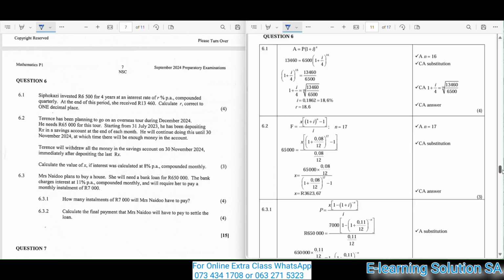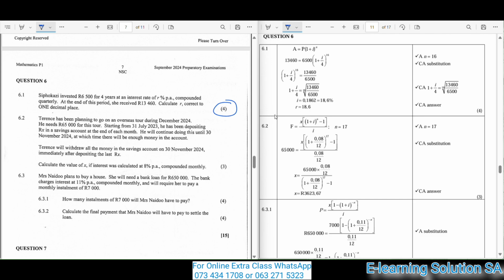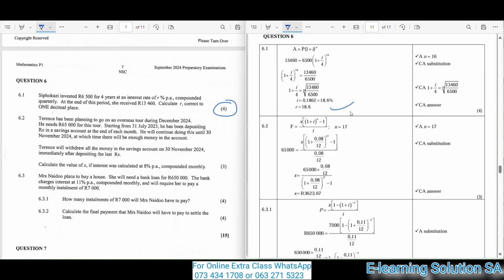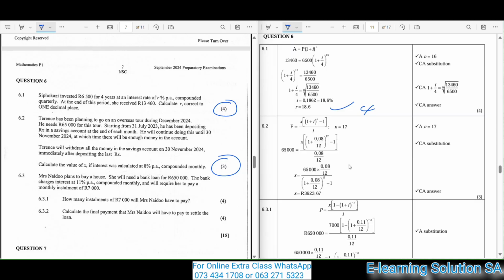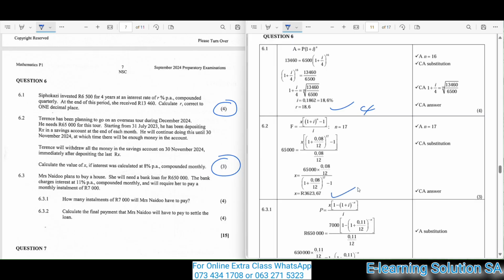So here in question 6, you guys will read the questions. It's financial mathematics actually. You read the question 6.1, then you will be able to answer it if you understand it. So this is your answer actually in 6.1. So it's 4 marks for that one, guys. So you must make sure that you understand it. Also 6.2, 3 marks. You read the question, and this one is your final answer for 3 marks.